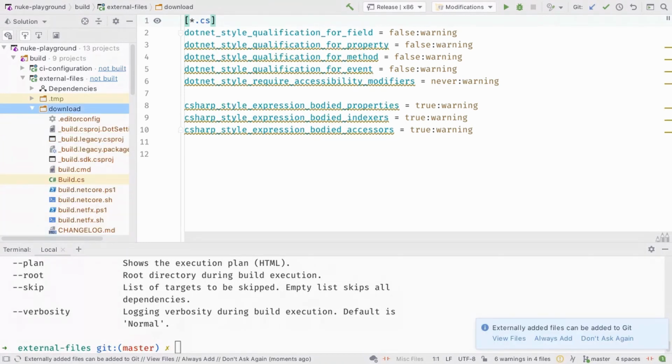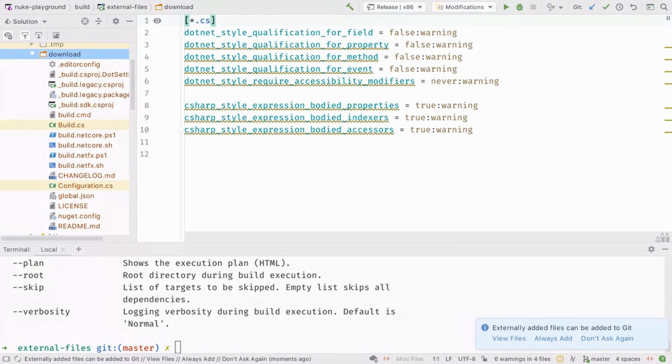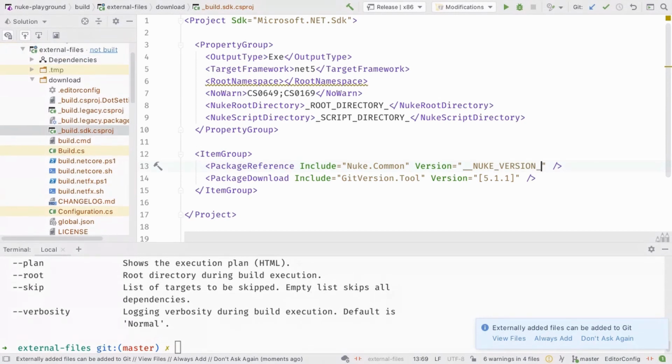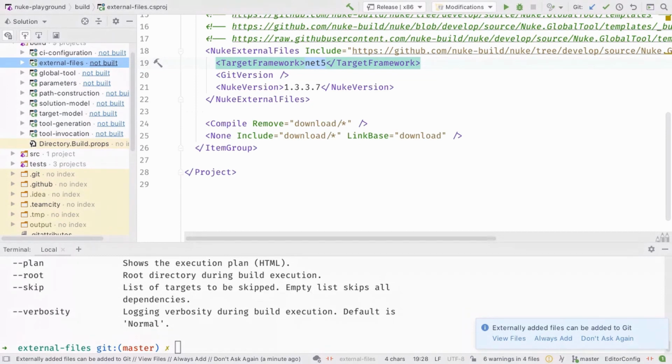We have a download folder, and we have all those files downloaded, which are in the same directory. And also, we have replaced some values. So I passed .NET 5, for instance, or the NUKE version. In the original file, it looks something like that. But those things got replaced since we have this definition of NUKE version and target framework, .NET 5, which doesn't exist yet. All right.